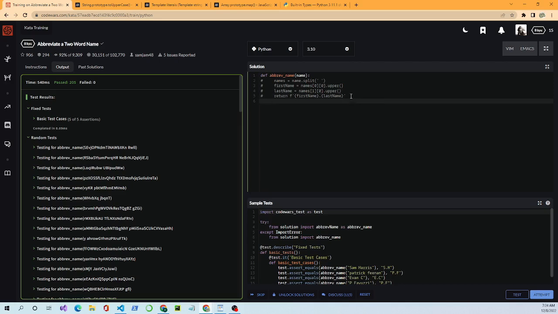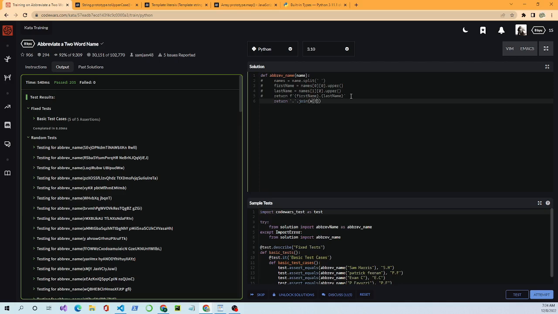Okay, we come back in, and we're going to write another one. This is a shorter, more Pythonic version, and so we're going to return dot join. It's kind of the same tools that JavaScript has in a lot of ways.